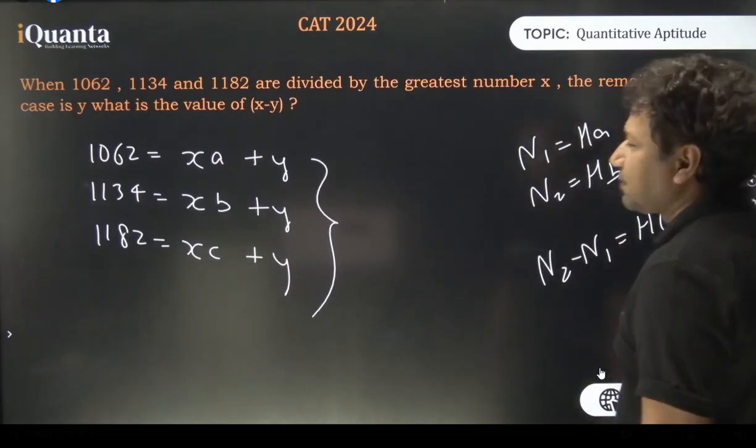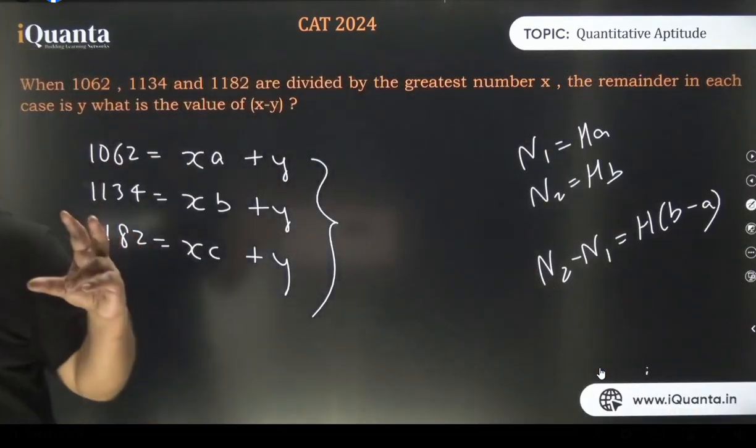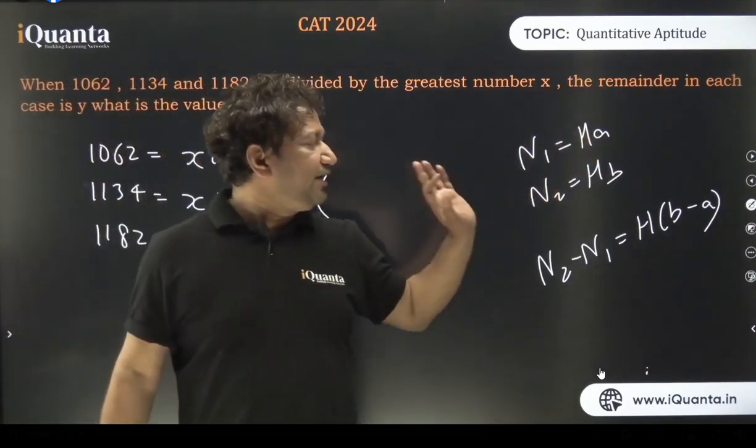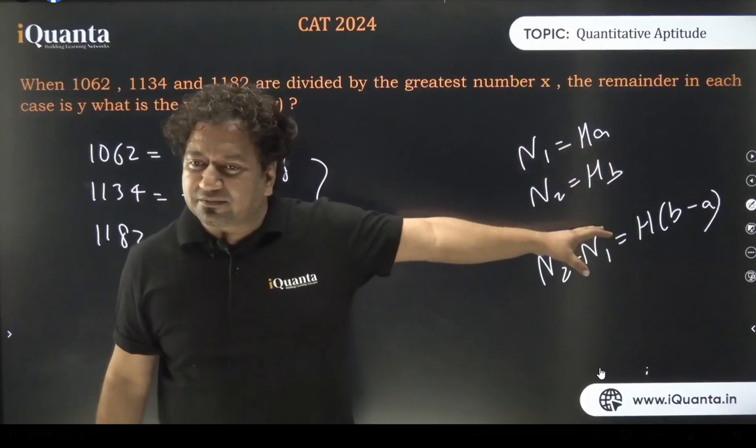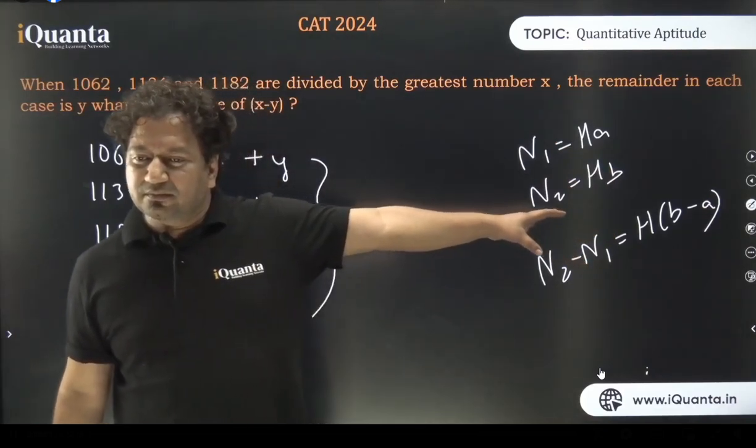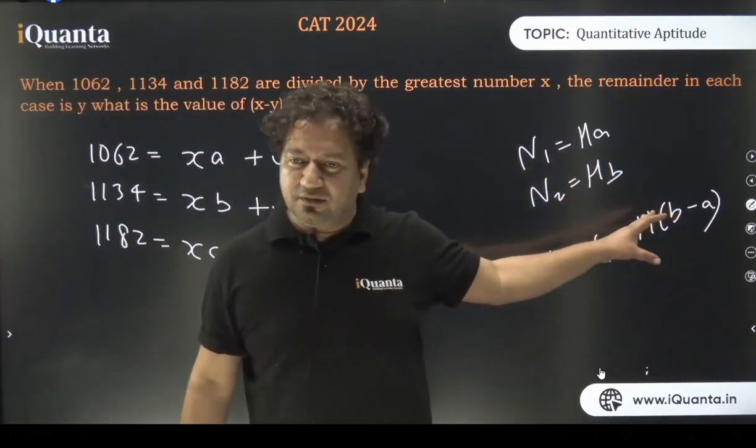Can I say something? Understand this point. N1 is a multiple of H, N2 is a multiple of H, and the difference of N1 and N2 is also a multiple of H. Yes or no?